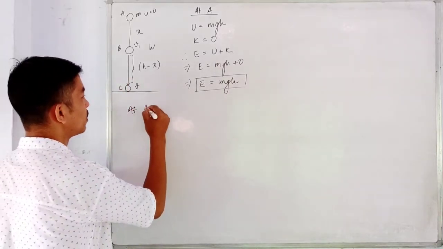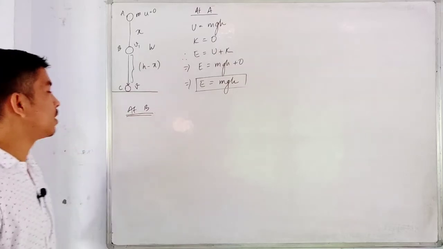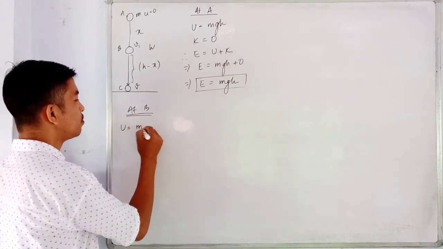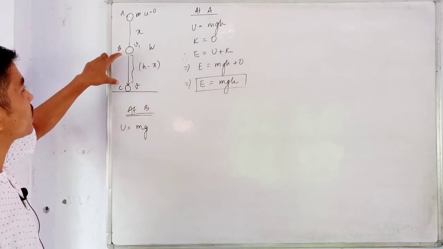So at B, now the potential energy U will be equal to mg, and now instead of h, what is the height left now?